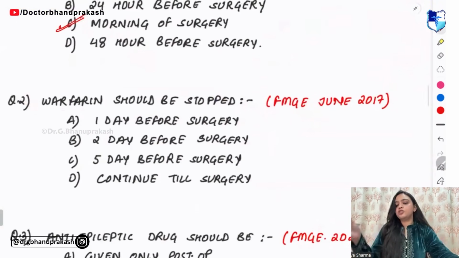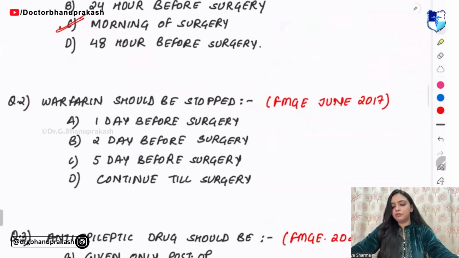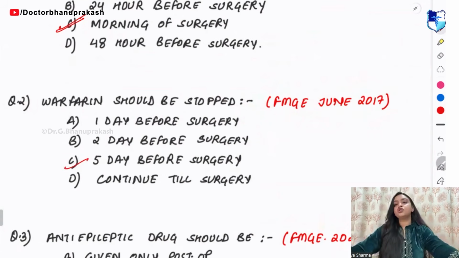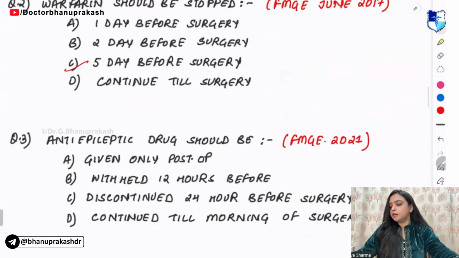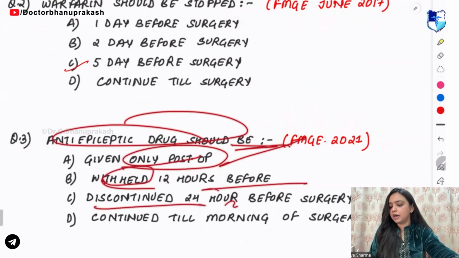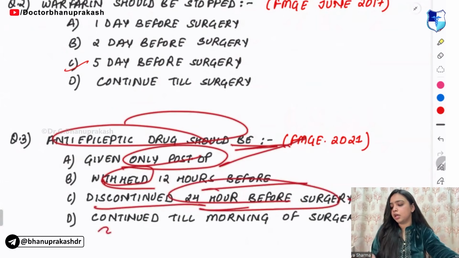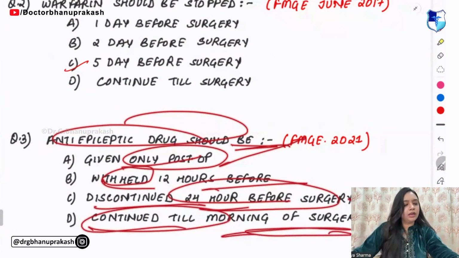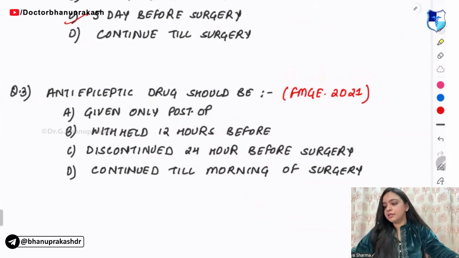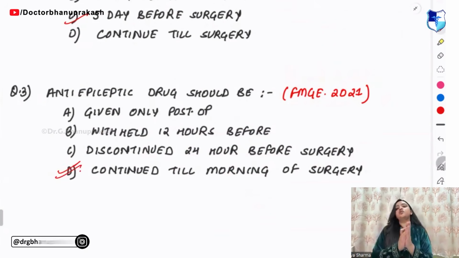Now, next question, warfarin should be stopped 1 day before, 2 days before, 5 days before, or you can continue. Warfarin should be stopped 5 days before. Next, anti-epileptic drug should be given only post-op, withheld 12 hours before, discontinued 24 hours before the surgery, or you can continue till the morning. The answer of this is D. We should not stop the anti-epileptic drug, right?